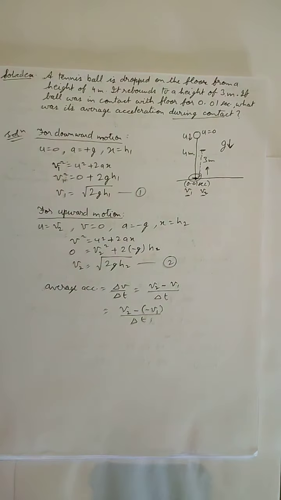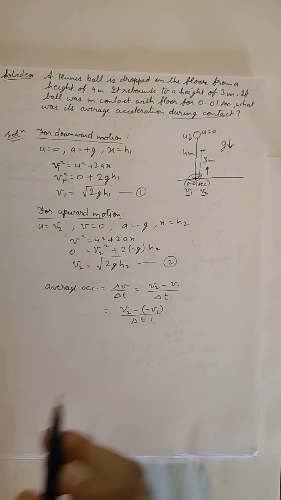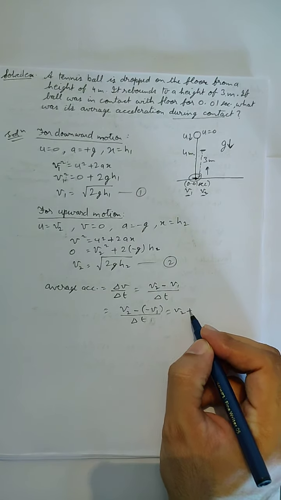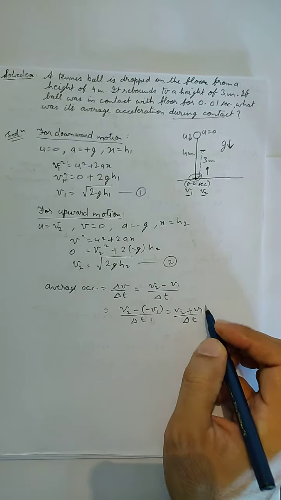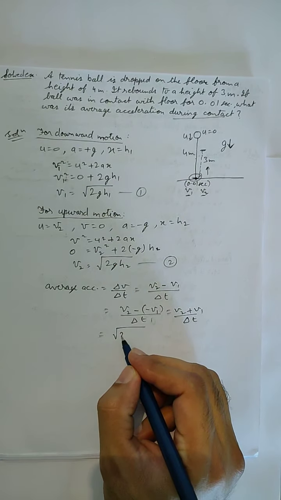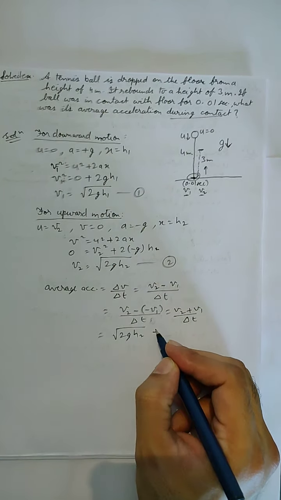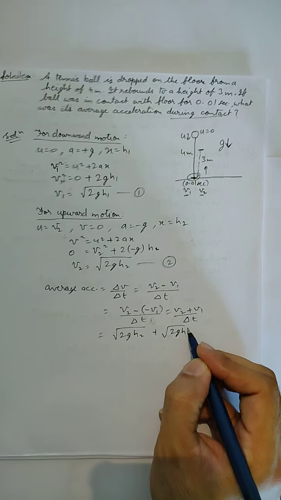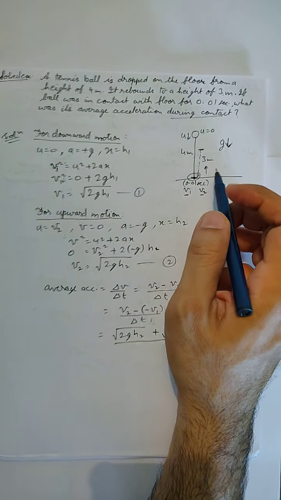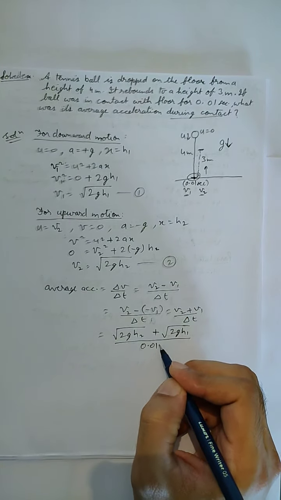You can take v2 as negative also, it won't make any difference to the answer. Now we can substitute the values, so it will be equal to v2 plus v1 upon delta t. We can substitute v2 and v1 from here. So it is root of 2g h2 plus root of 2g h1 upon delta t. That delta t is given as 0.01 seconds.